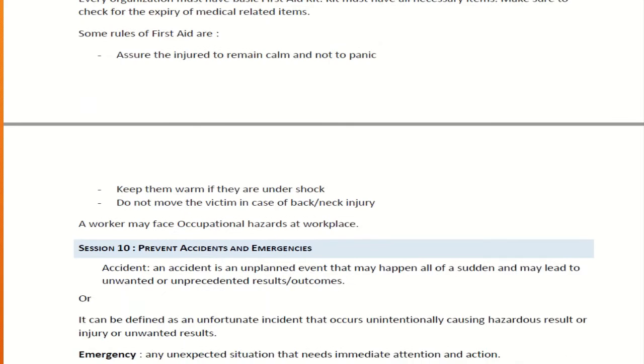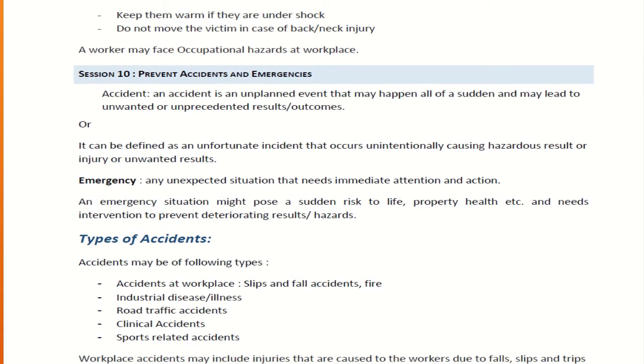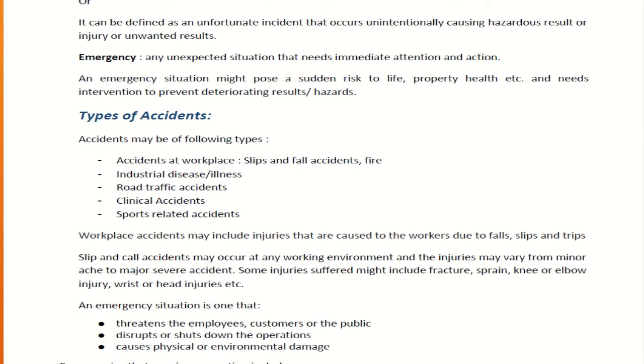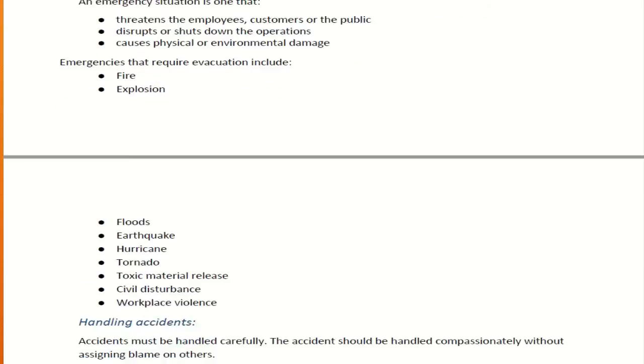Use first aid whenever needed. Prevent accidents and emergencies. What are emergencies? Any unexpected situation that needs immediate attention and action. Types of accidents include slips and falls, fire, industrial disease and illness, road traffic accidents, and clinical accidents. These are some of the accidents that may occur, so you should be aware of all of them.